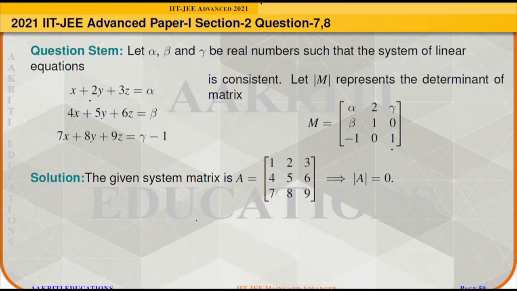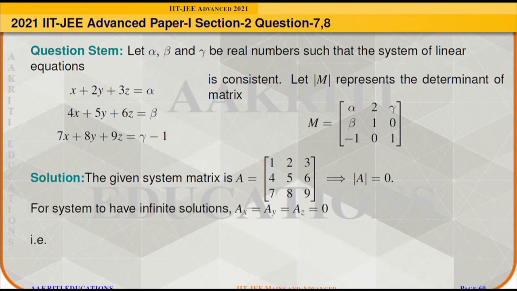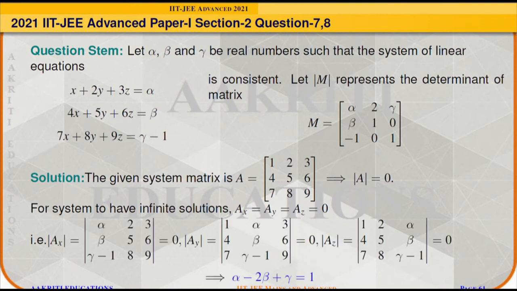It will have either no solution or infinitely many solutions. So for the system to be consistent, it should have infinitely many solutions, and for infinitely many solutions, all the determinants delta x, delta y and delta z should be equal to 0, which will be formed by replacing first, second and third column by the right hand side vector alpha, beta, gamma minus 1 respectively.